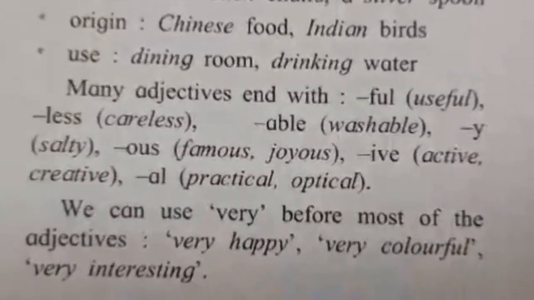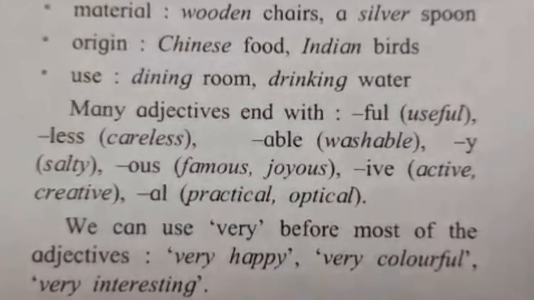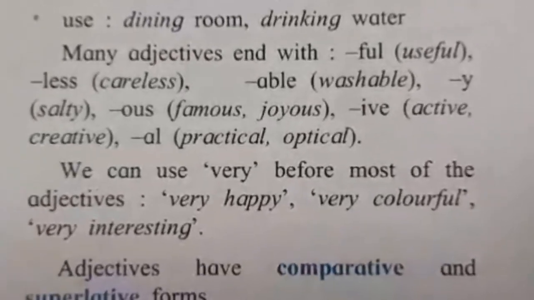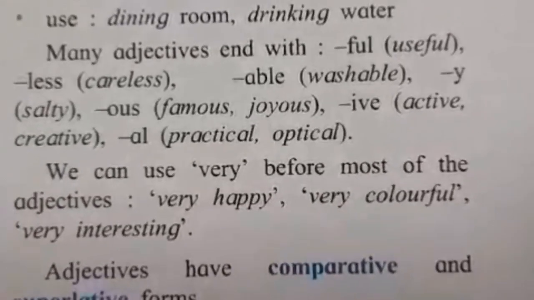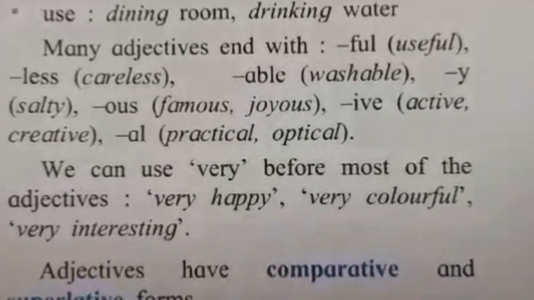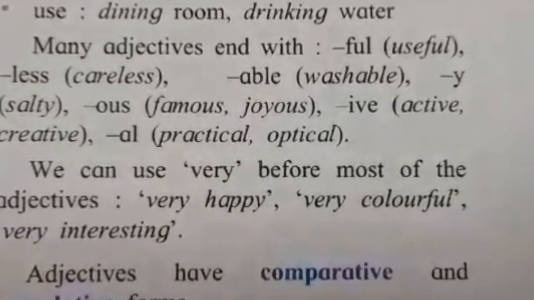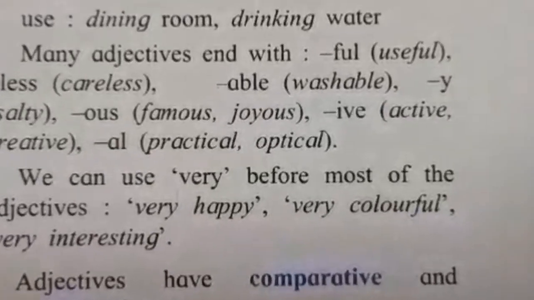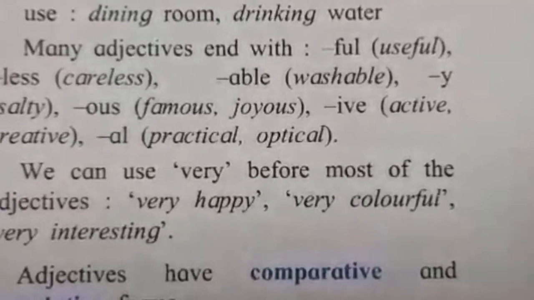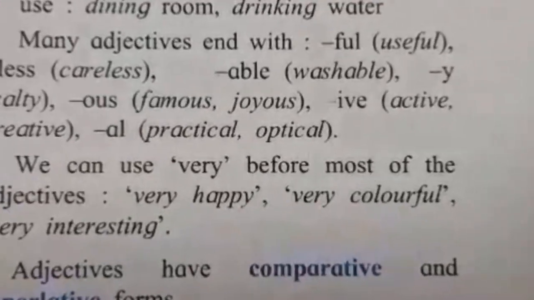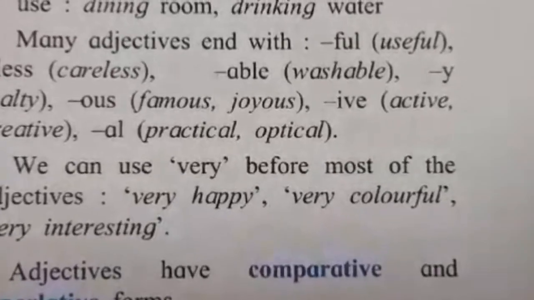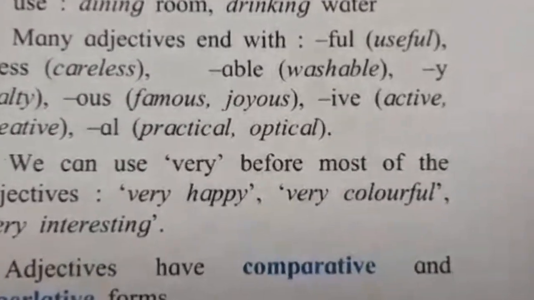Many adjectives end with -ful, like useful; -less, like careless; -able, for example, washable; -y, for example, salty; -ous, for example, famous, joyous; -ive, for example, active, creative; and -al, for practical and optical. We can use very before most of the adjectives, like very happy, very colorful, very interesting.